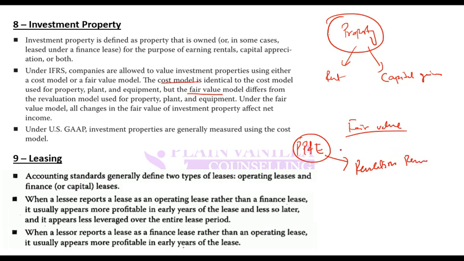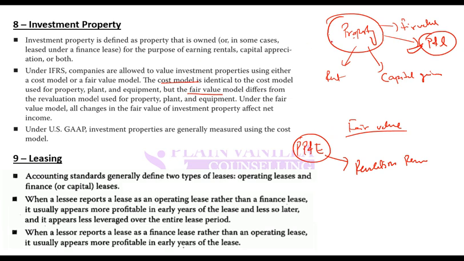You do not record it as a gain on the income statement. You create a revaluation reserve. But here, if it is investment property and you are keeping it at fair value, then any gain or change in value would directly go to the income statement, P&L. So that is the key difference to remember.